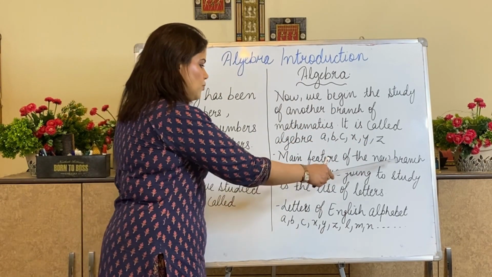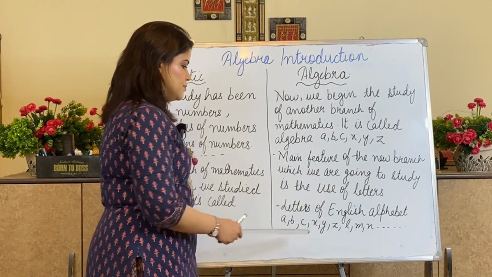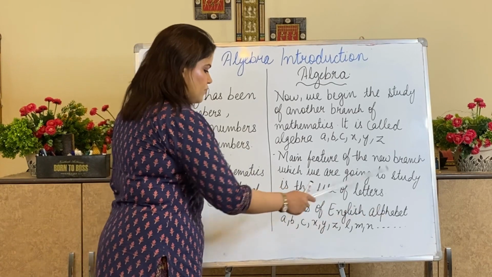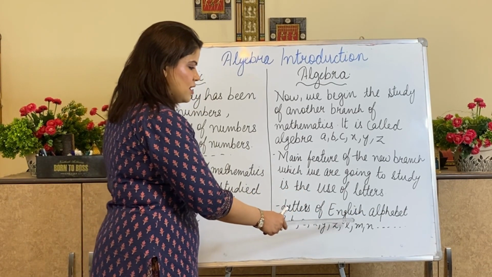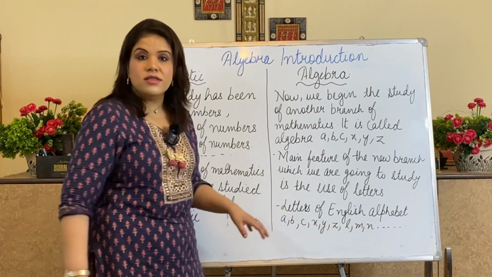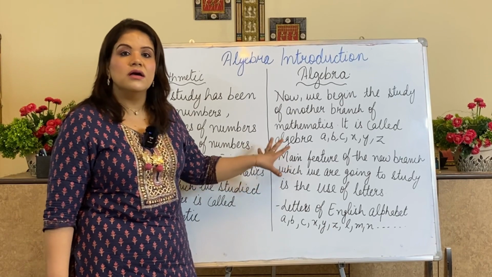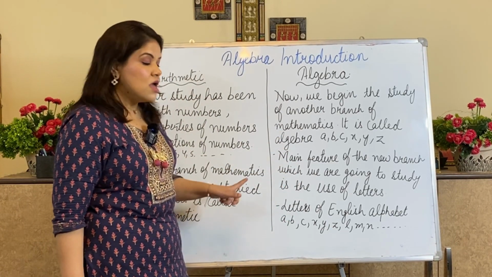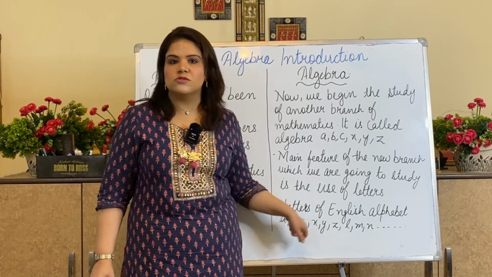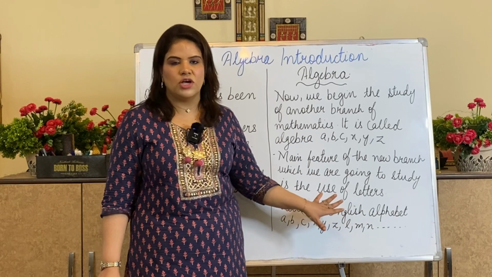Main feature of the new branch which we are going to study is the use of letters. Letters of English alphabet like A, B, C, X, Y, Z, L, M, N. Now my study will be regarding the letters, not the numbers. Letters can be mixed with numbers, but letters will always be there in algebra.